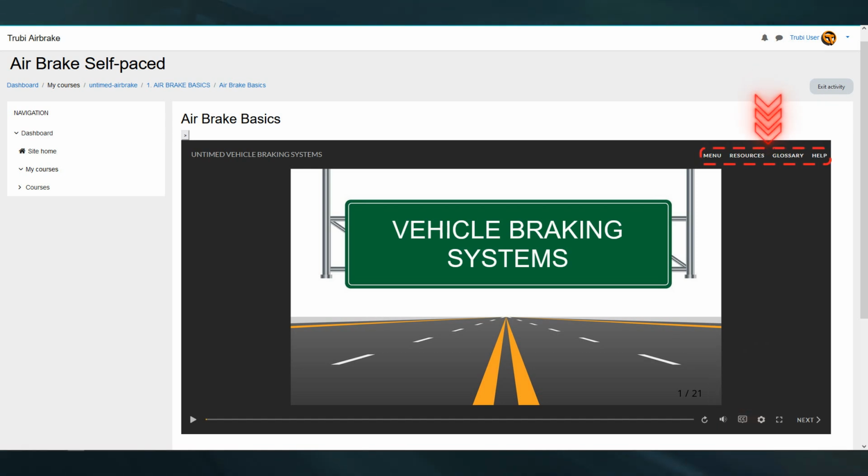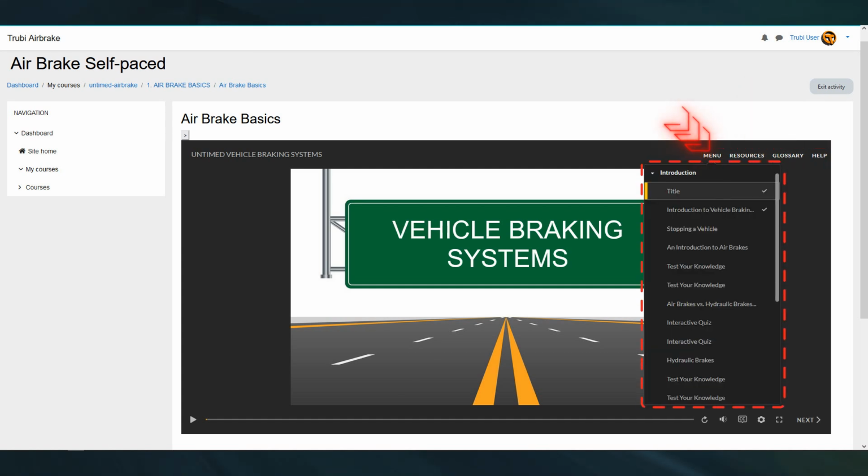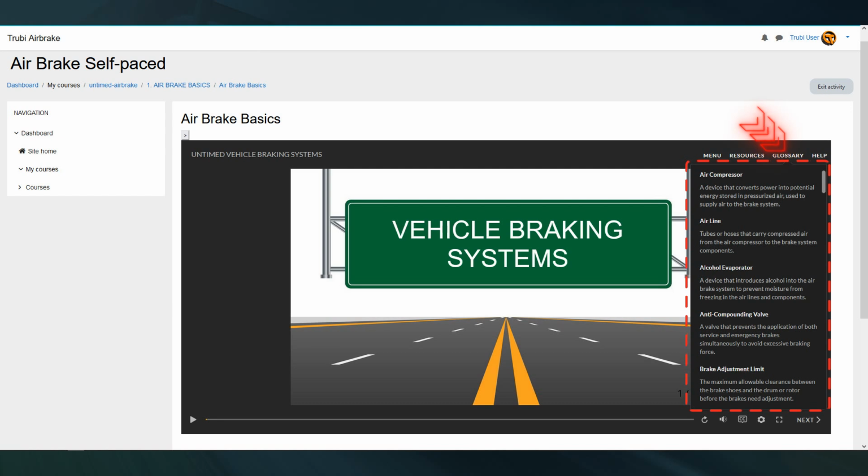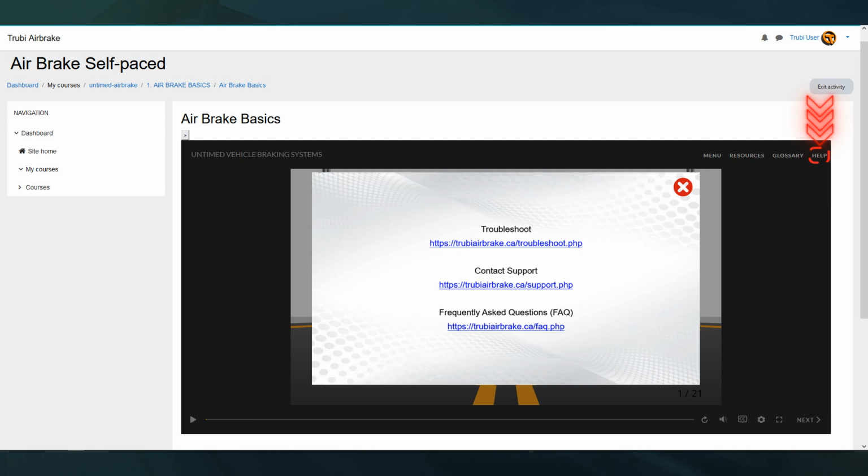Menu and options. Located at the top right, here are 4 key options. Menu. Use this to view all topics within the module. Resources. This section includes links to useful external websites that complement your learning. Glossary. Access a list of commonly used terms to help clarify your understanding. Help. This feature is your go-to for troubleshooting, contacting support, and frequently asked questions.